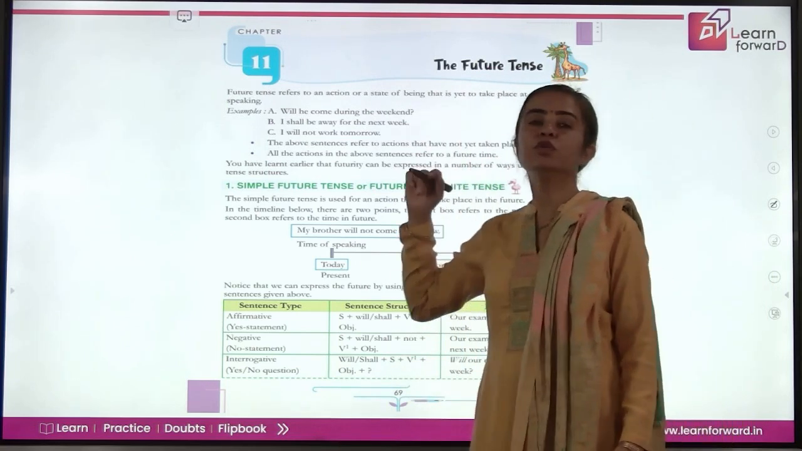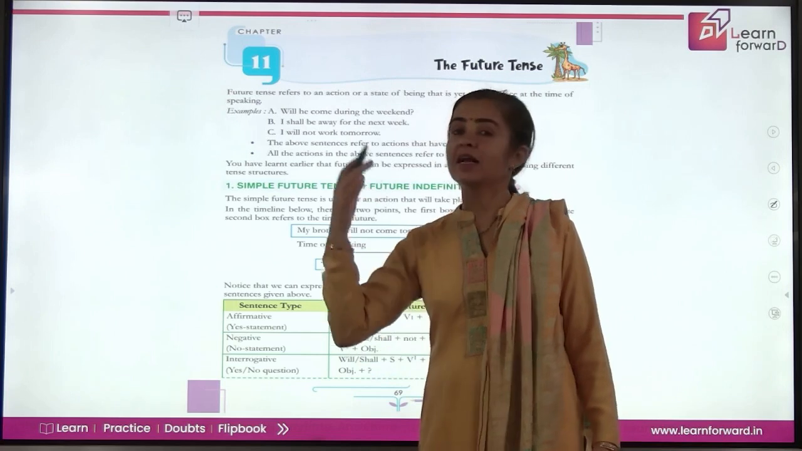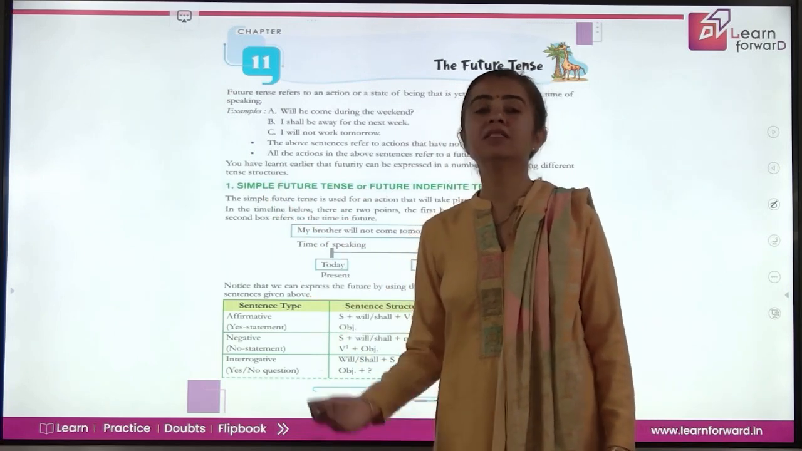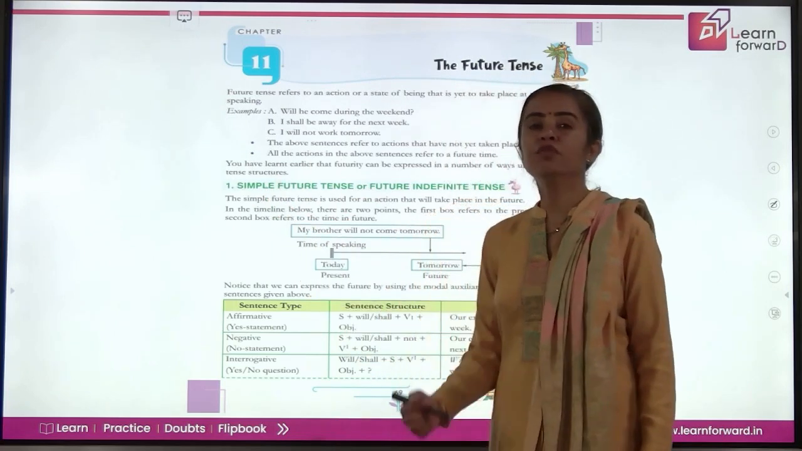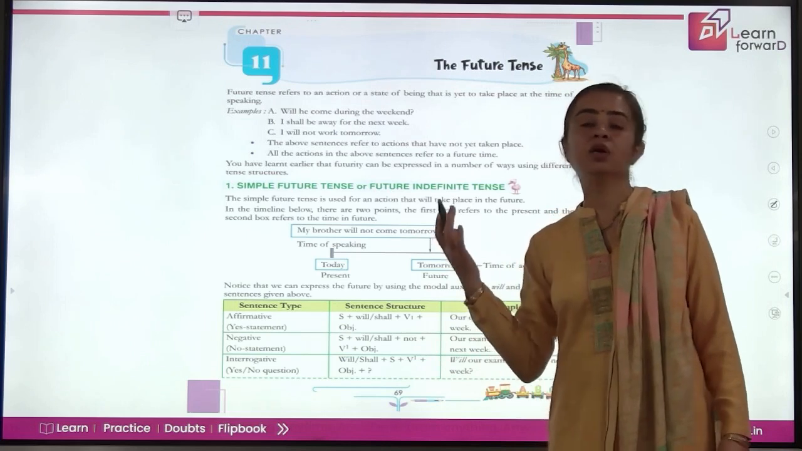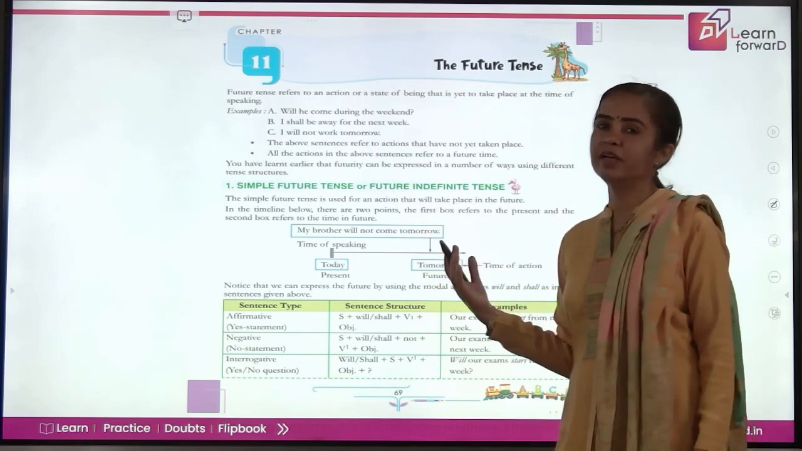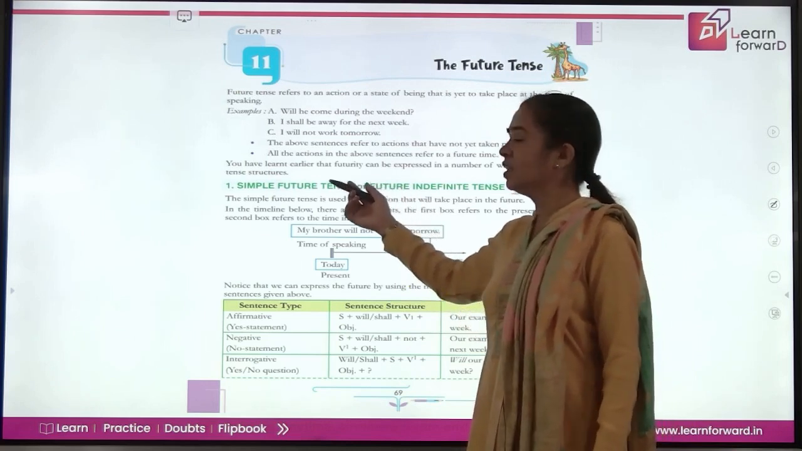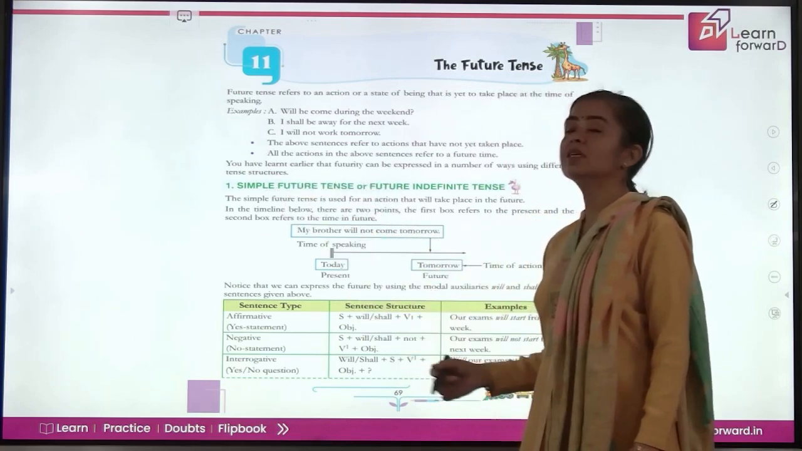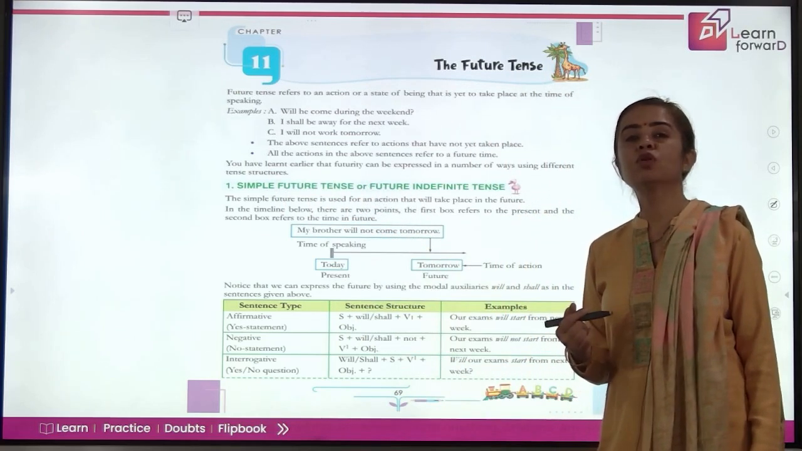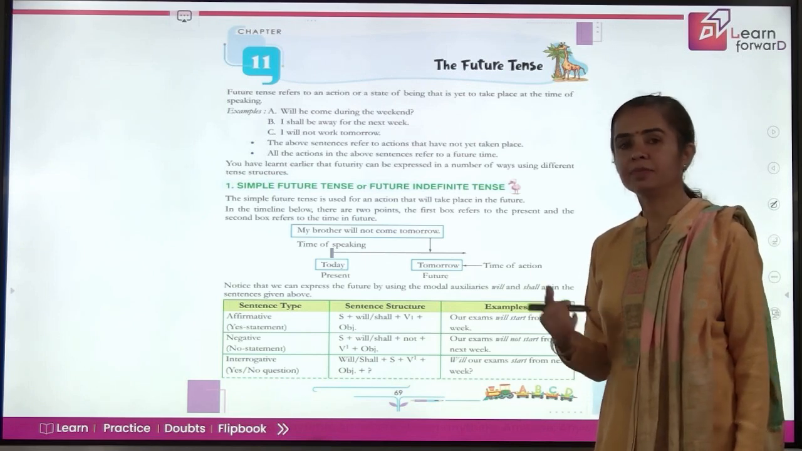So what is future tense? Yes, that is the time ahead. That means the time still to come. So when we talk about the time still to come, we talk in future tense. And then there are four different types. We'll just learn about them. First is simple future tense, and we also call it future indefinite tense.